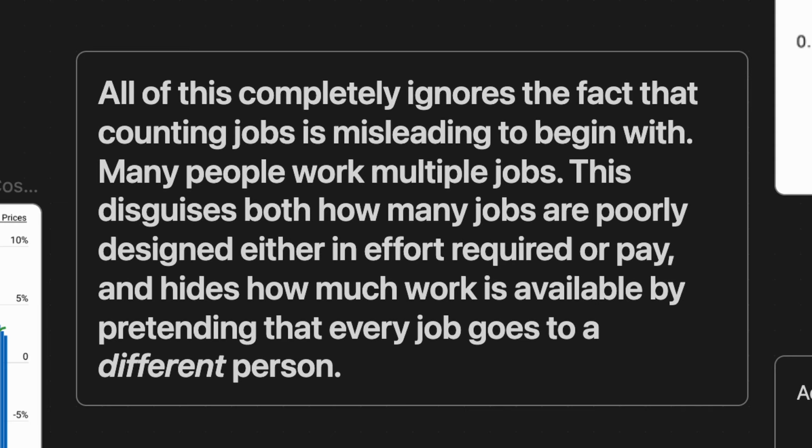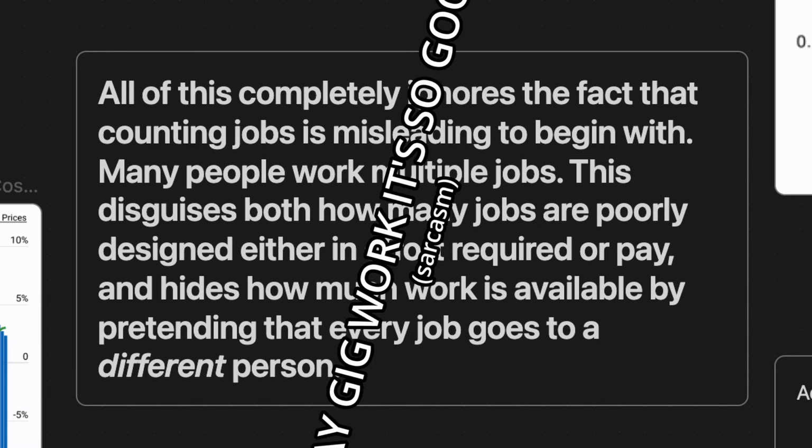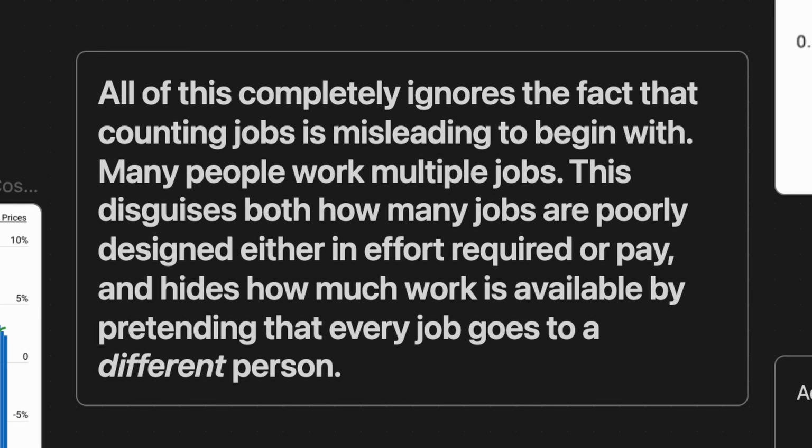On the bottom, this allows pretending that every job is going to a unique person, inflating the amount of work available and sweeping under the rug that these jobs are terrible. They don't pay well and often require harder work than the jobs they've replaced. This is the gig economy. It also hides the incestuous relationships between top positions at major companies, where the same person is on the board of several companies, gaining far more money than they have put work into earning.